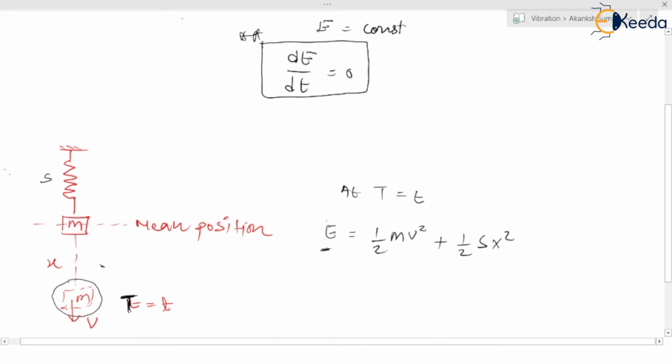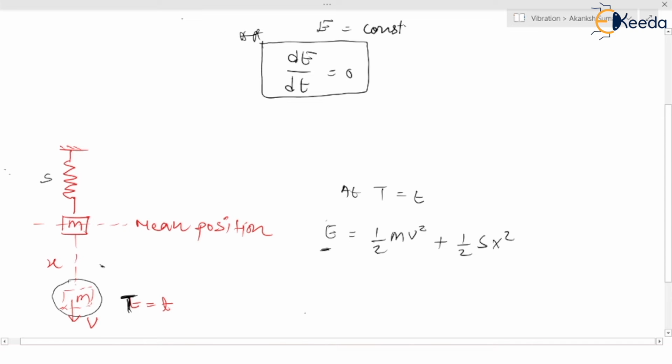Now these two energies are there: the kinetic energy of the mass and the potential energy of the spring. There are no other energies there. Are you getting my point? So we have written the energy. How many energies are there? The first is the kinetic energy of the mass and the second is the potential energy of the spring.